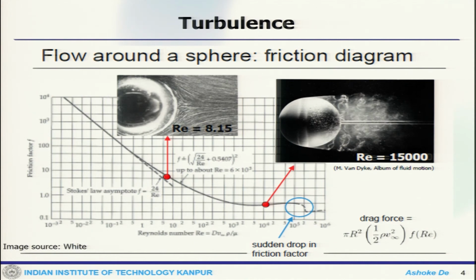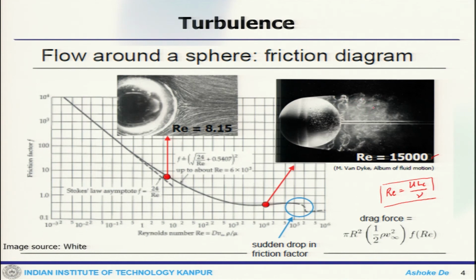When the flow passes a sphere at a high Reynolds number, where the Reynolds number is the upstream velocity times the characteristic length divided by the kinematic viscosity of the flow, this Reynolds number is quite important to see the characteristics of the flow, whether laminar or turbulent. Re of 15,000 is absolutely a turbulent flow field, and if you look at the images, this is how it looks.